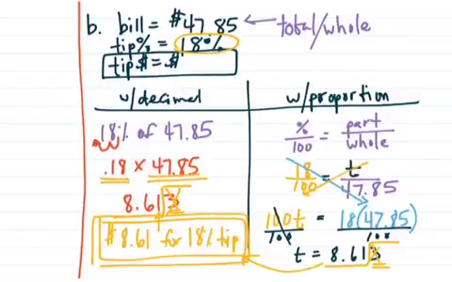So there are a couple of different ways that you can either change your percent to a decimal and calculate, or you can change your percent to a fraction and calculate using a proportion. That concludes today's lesson about sales tax tips and commission, where the learning target was to solve problems about sales tax tips and commission. Thank you and have a great day.